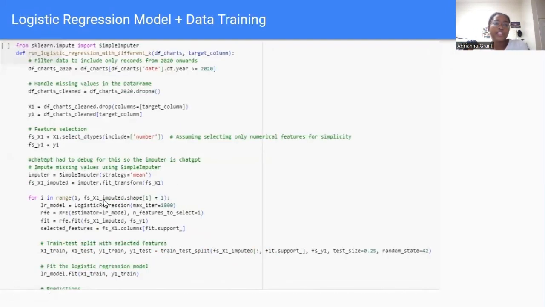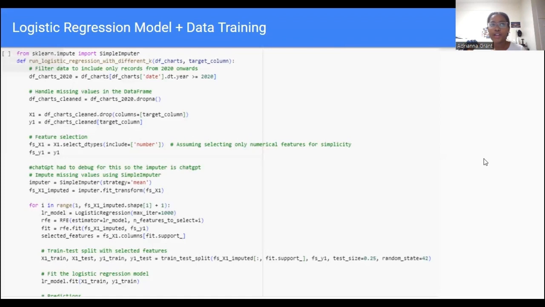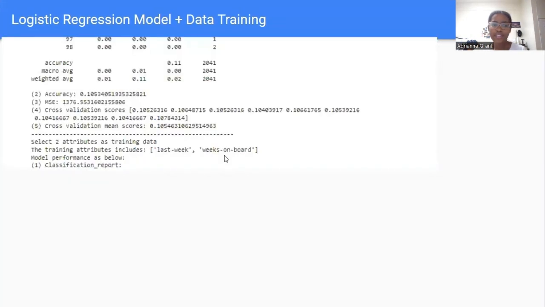From there, we moved into our logistic regression, and logistic regression is just finding relationships between different attributes in data. So I guess sort of how linear the attributes are in reference to each other. We tried first with the Billboard data, but we were getting very low accuracy scores, very high standard error scores, and very low cross-validation scores. This is probably due to the fact that the data is mostly continuous for the Billboard data. So there's a lot going on there, causing the cross-validation scores to be as low as they are.